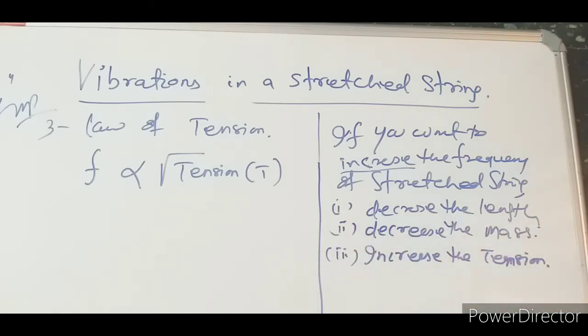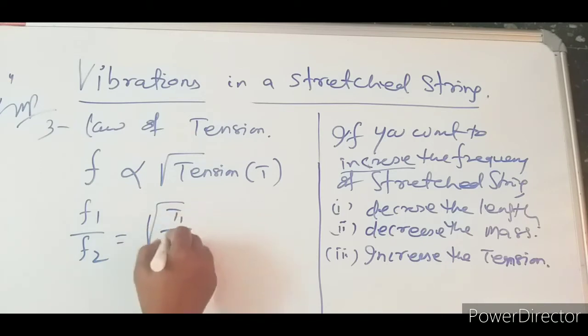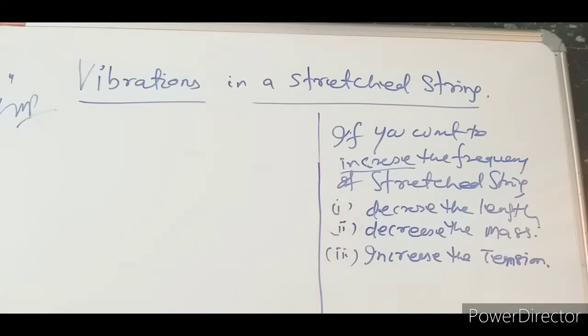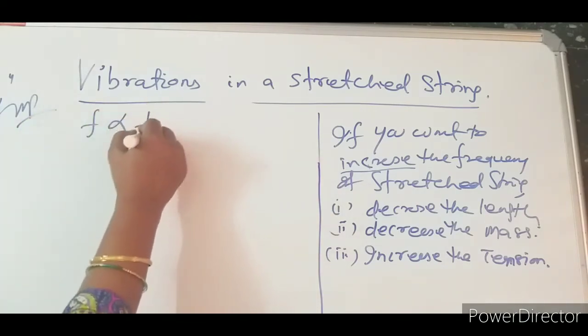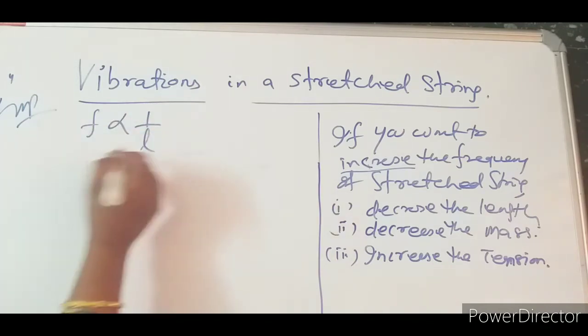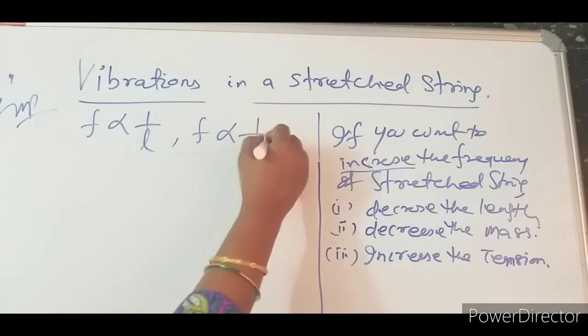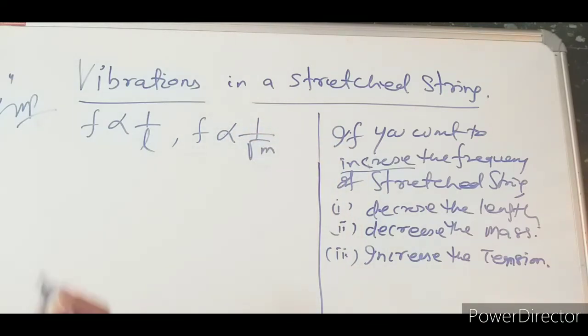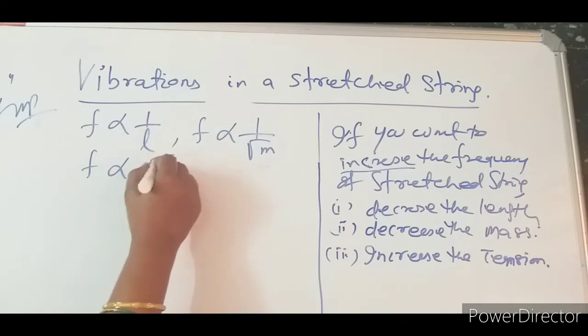Okay, so combining these three, here also it can be F1 by F2 is equal to root over T1 by T2. Okay, this one is the law of tension. So here, combining all these things, what do we get now? We got F inversely proportional to L, F inversely proportional to the square root of the mass, F directly proportional to the square root of the tension.